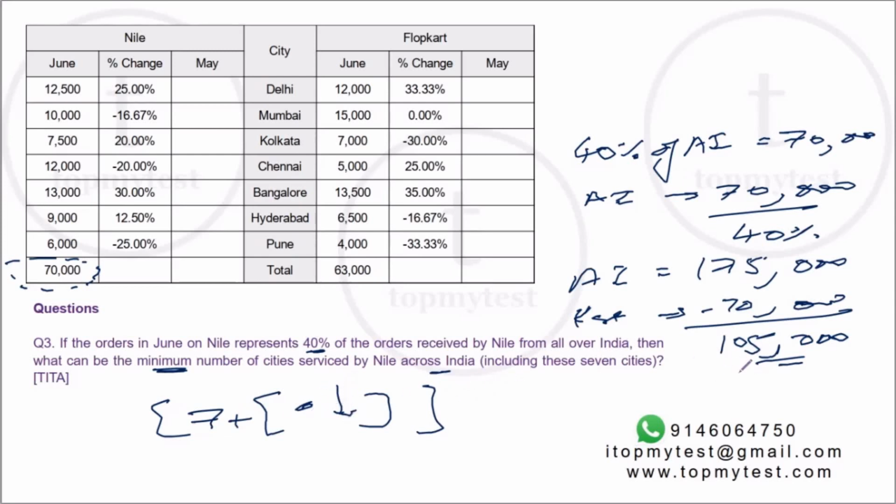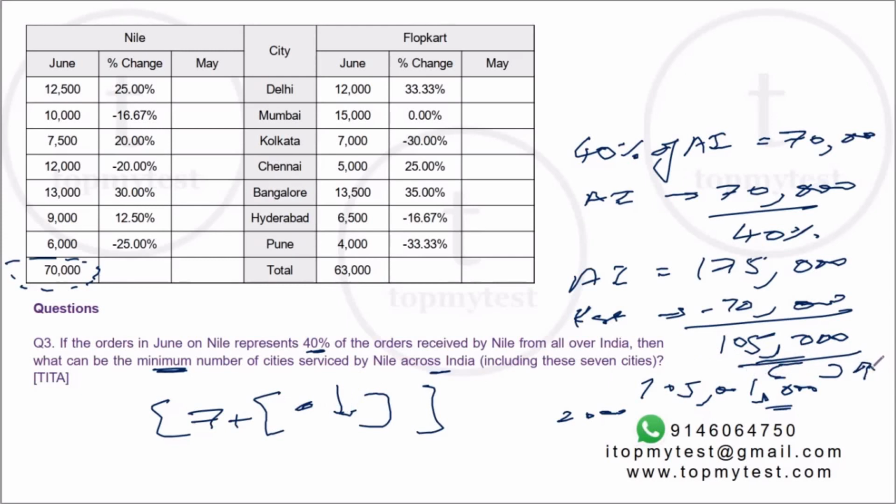How will I minimize this value? So for example, if 1,000 orders come from one city on an average, you will have 105 more cities. If 2,000 orders come from each city, you will have 52 and a half more cities. It will be 53 more cities. So if I increase the denominator, what will be the denominator? Average number of orders per city. If I increase the denominator, the number of cities will drop. So I need to increase this denominator to as high as possible.